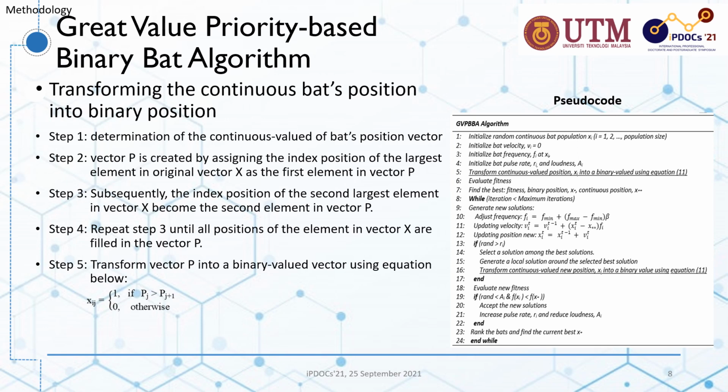Using this approach, the continuous bat position is converted to binary position involving 5 simple steps. The first step is to determine the continuous value of bat position vectors. In step 2, vector P is created by assigning the index position of the largest element in original vector X as the first element in vector P. In step 3, the index position of the second largest element in vector X becomes the second element in vector P. In step 4, step 3 is repeated until all positions of the element in vector X are filled in a vector P. The last step transforms vector P to binary value solution using binary operator.